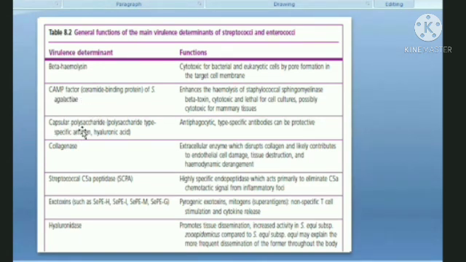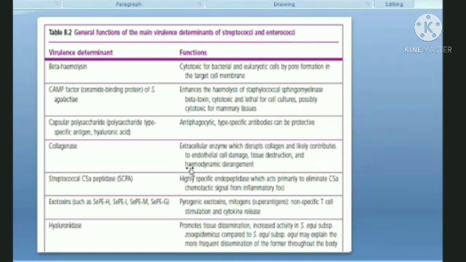Capsular polysaccharide. Different streptococcus species have a capsule, which is why they sometimes produce mucoid colonies. Any bacterial cell which has a capsule will definitely produce a mucoid colony, and this is how you can differentiate a capsule producing organism from a non-capsule producing bacterium. If it has a capsule, it will be antiphagocytic in nature, and it will evade the innate immune system.